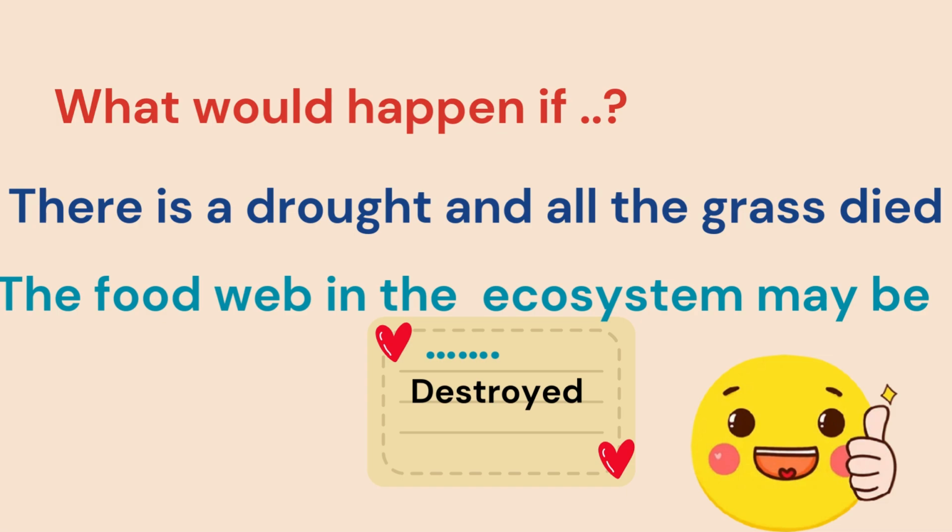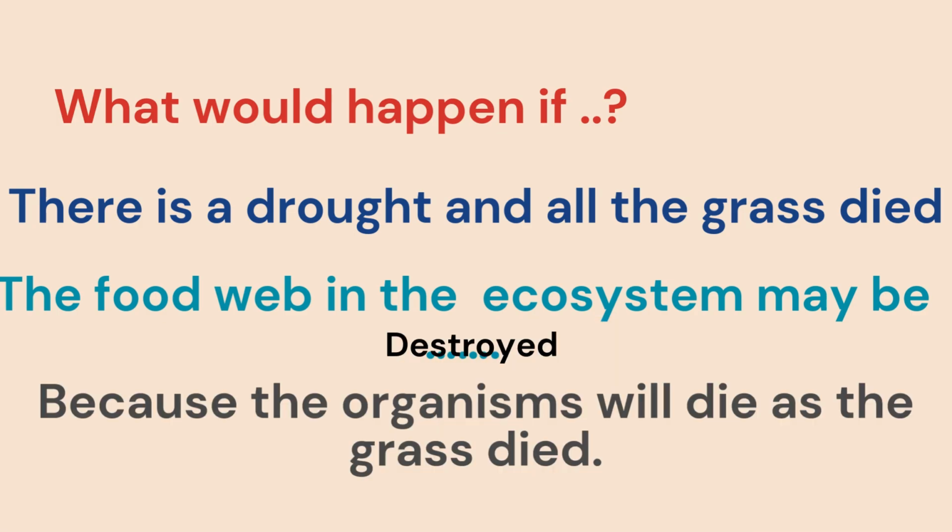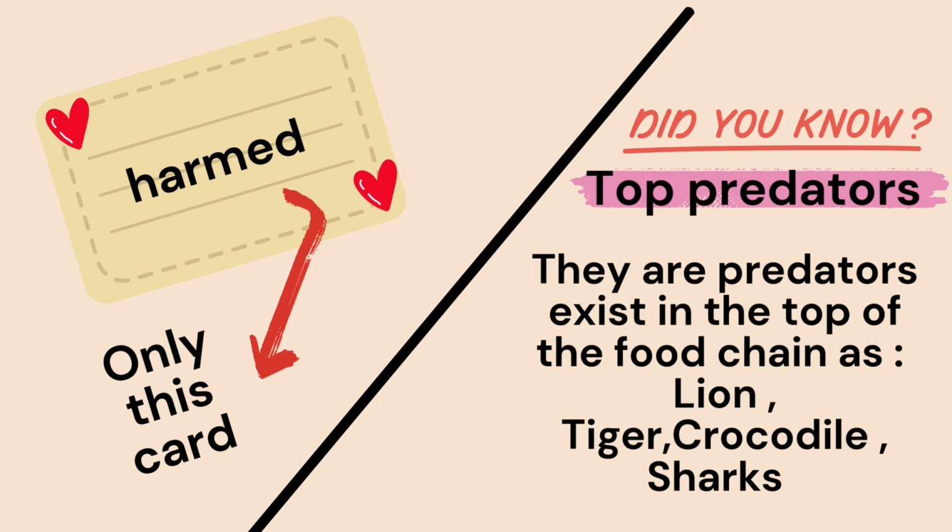And why? Because the organisms will die as the grass died, because there is no grass, so the living organisms that feed on the grass will die also. Here we have the last card, which is harmed. So, the top predator. Yes, top predators are the predators that exist at the top of the food chain. And those like lion, crocodile, tiger, sharks, all of these are top predators.